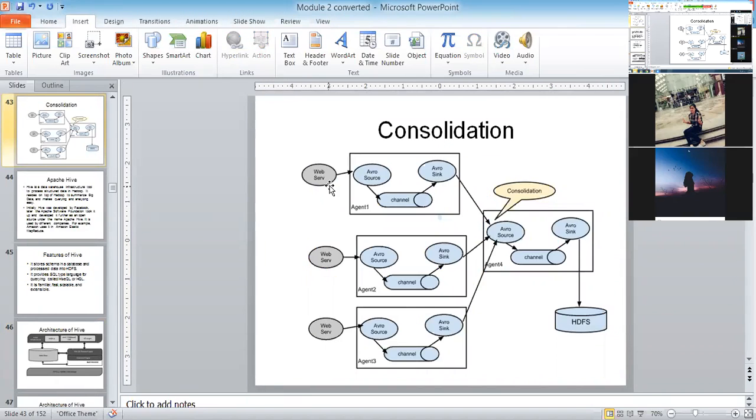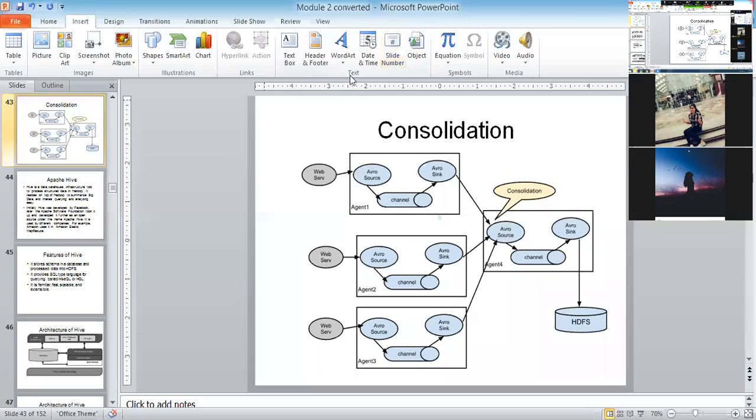See here, the data is coming from different web servers. Every web server has its own agent: agent 1, agent 2, agent 3, agent 4. All the data should be consolidated and then stored into HDFS. So the data of all three agents is stored in the fourth agent, and from there it is stored into HDFS. This is called consolidation, because the data comes from different web servers and then you need to consolidate it.